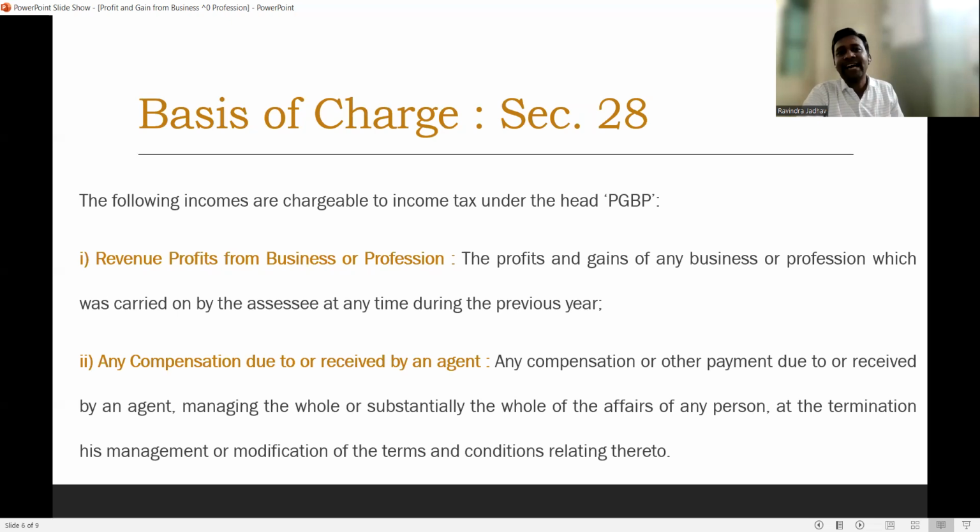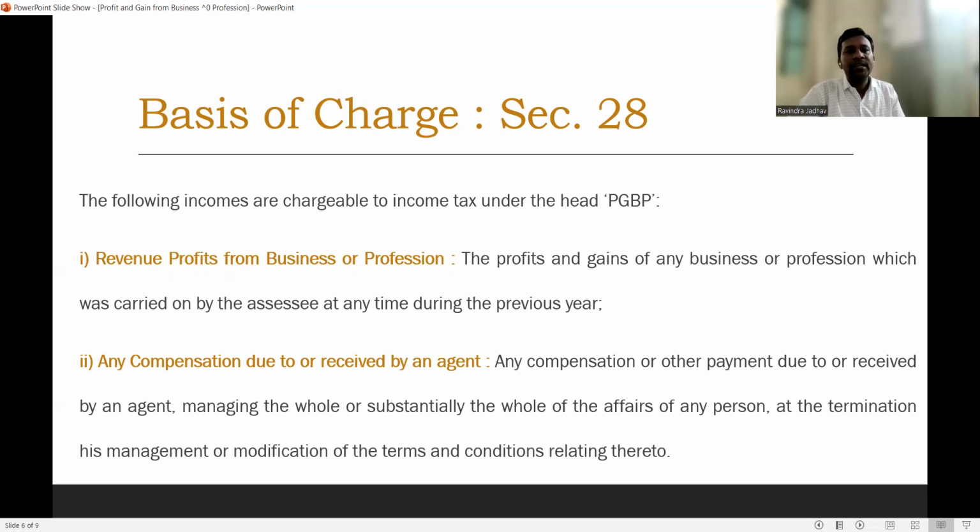So what is the chargeability of income under the head profit and gain from business or profession? The basis of charge is given under section 28 of the Income Tax Act. The following incomes are chargeable to income tax under the head profit and gain from business and profession, PGBP, which is the short form of profit and gain from business or profession.